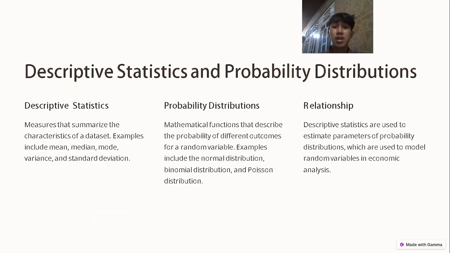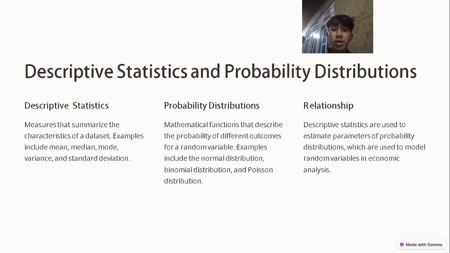Descriptive statistics and probability distributions. Descriptive statistics are measures that summarize the characteristics of a dataset. Examples include mean, median, mode, variance, and standard deviation. A probability distribution is a mathematical function that describes the probability of different outcomes for a random variable.